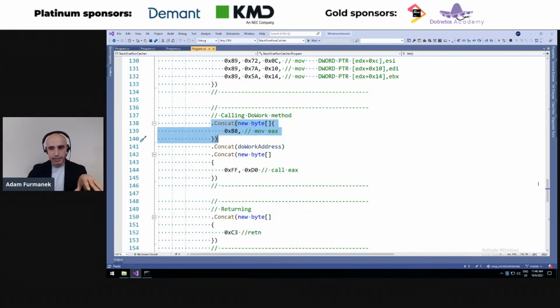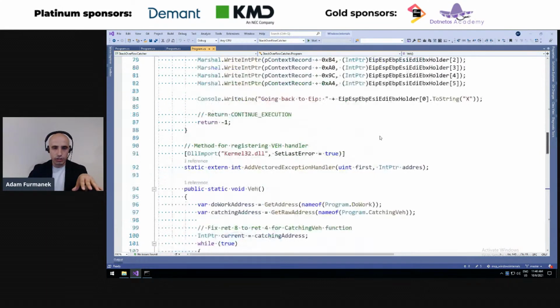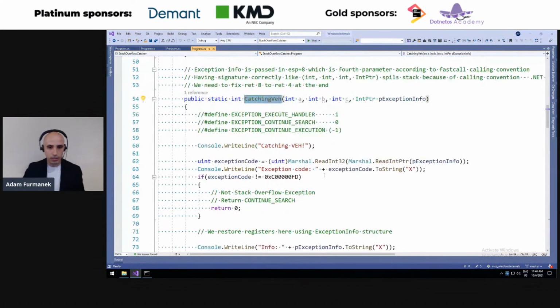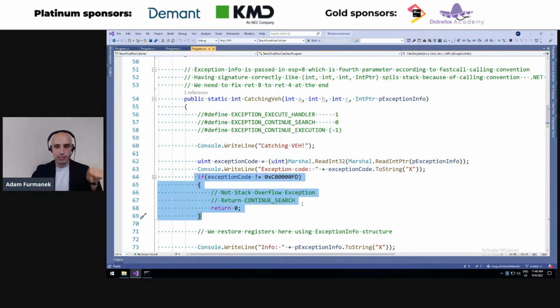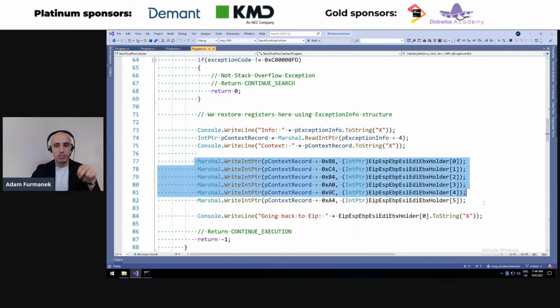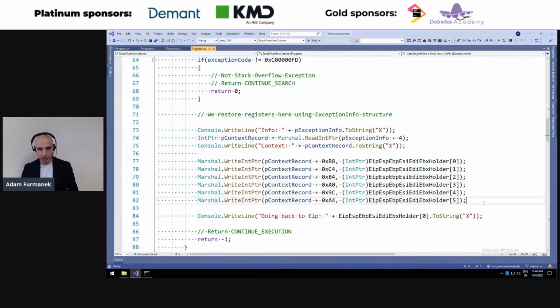And once it's called and it does generate an exception, we have the VEH handler, which extracts the exception code and checks whether it's a Stack Overflow exception. If it is, then we restore the original registers. So we restore EAX, EBP, ESP, etc., and tell the CPU, hey, it's perfectly safe to continue.